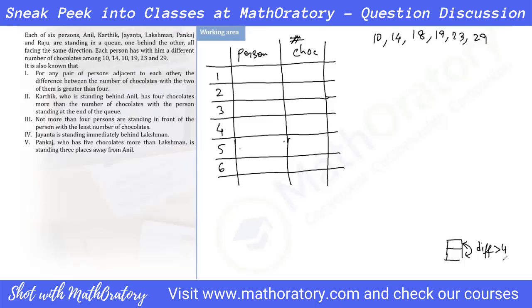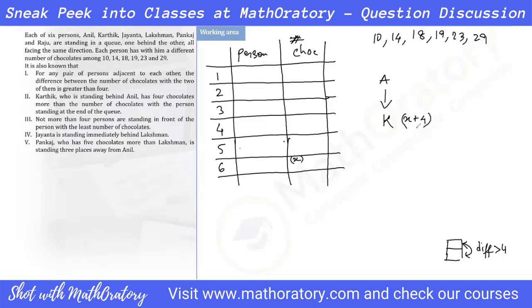Okay, so first of all, the visual part. So Anil, wherever he is, Karthik is somewhere behind him. I don't know how much behind, but has four. This Karthik person has four chocolates more than this person, right? This six. So let me indicate this with an X and Karthik with X plus 4. So this is what we have.